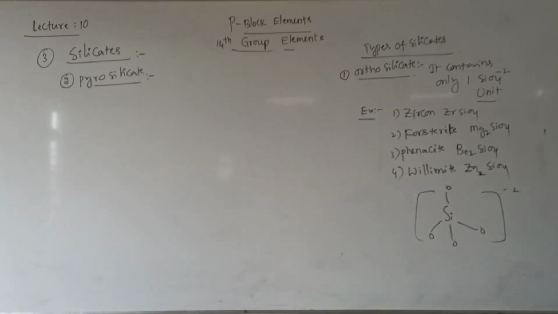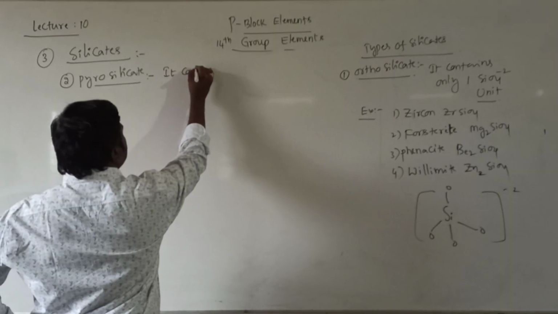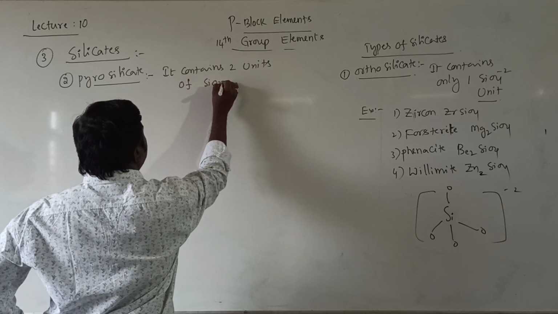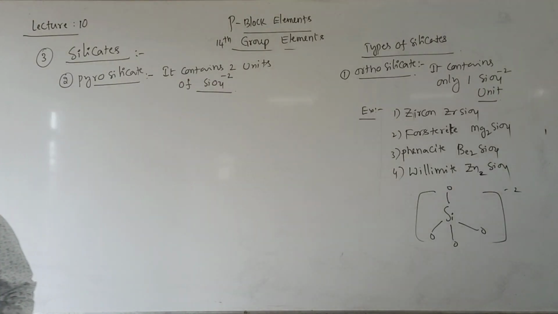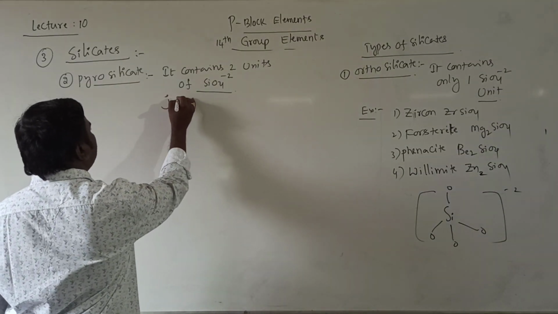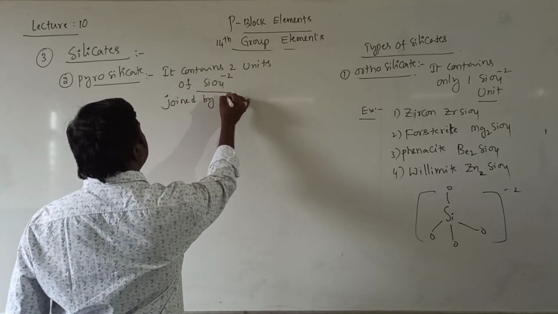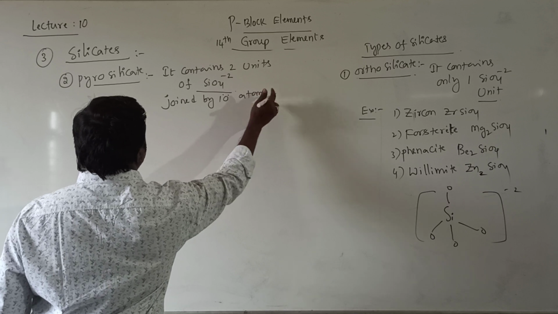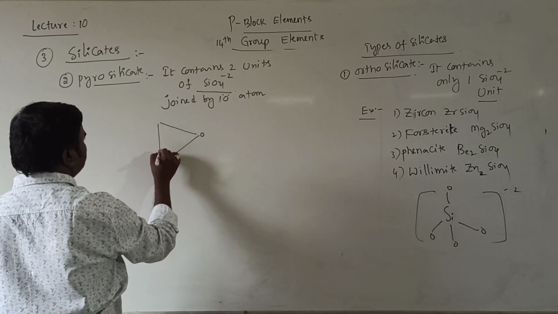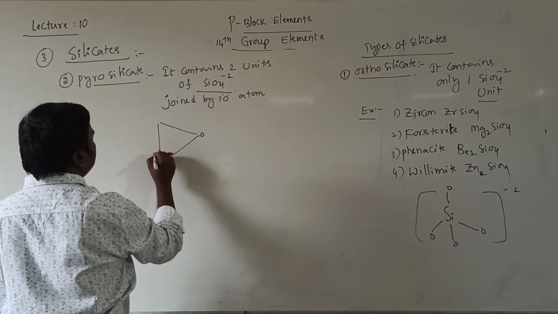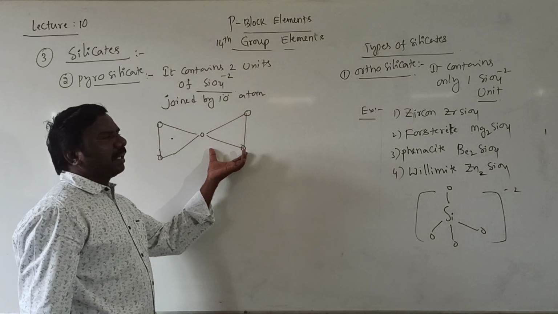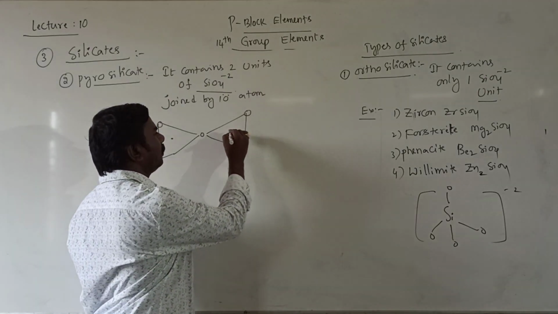It contains 2 units of SiO4 joined by one oxygen atom. The structure will be like this: oxygen, and this is also oxygen, the central atom. It is also oxygen. Just observe one tetrahedral unit, silicon inside, and in front one oxygen atom.